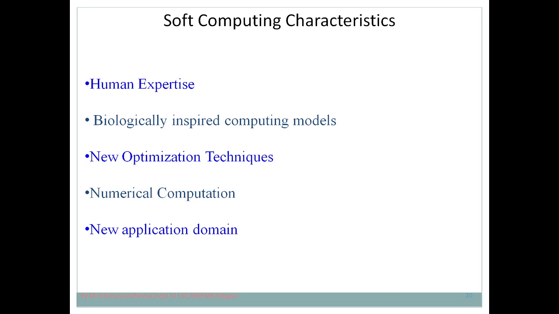There are multiple domains where you can apply soft computing, because soft computing is based on fuzzy logic. We have seen that traditionally we use conventional logic, but conventional logic is not useful every time to solve various problems. There you can use soft computing, which is based on fuzzy logic, and fuzzy logic is a multi-value logic.